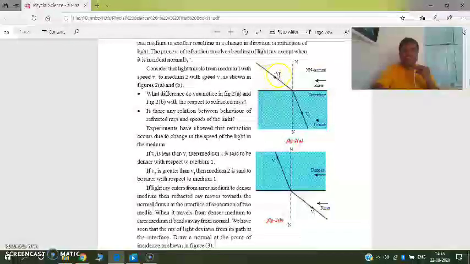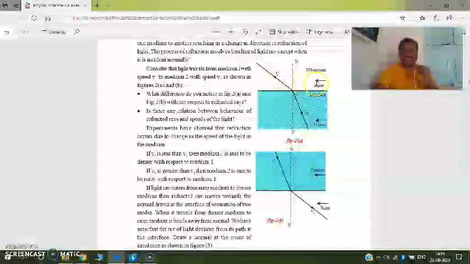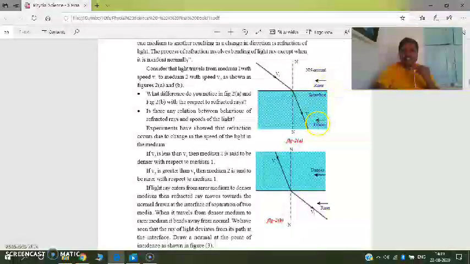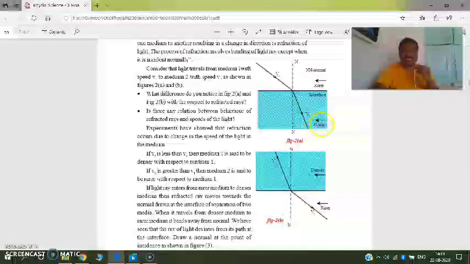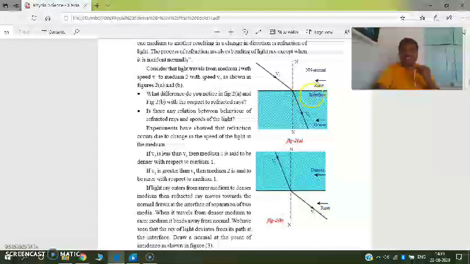Air is called the rarer medium. Water is called the denser medium. The place where air and water meet is called the interface of the mediums.